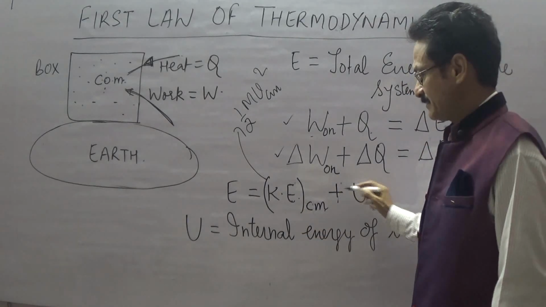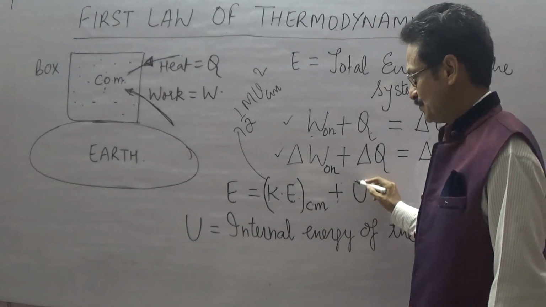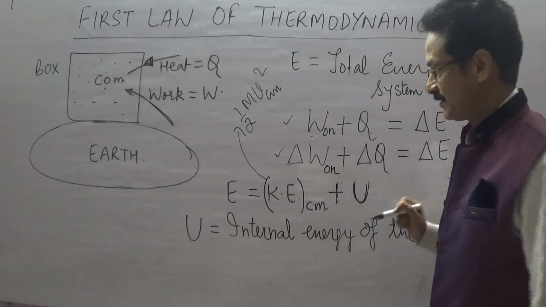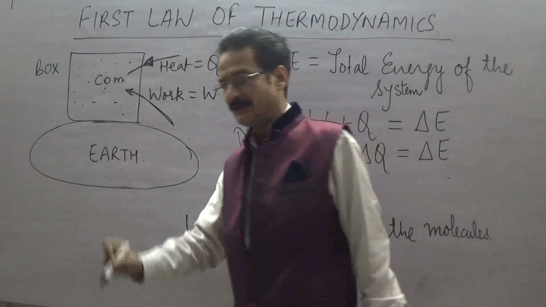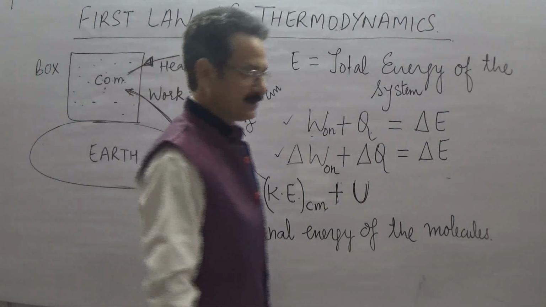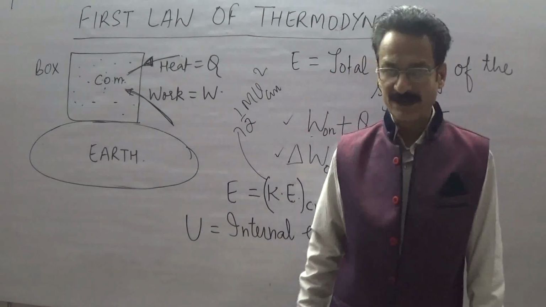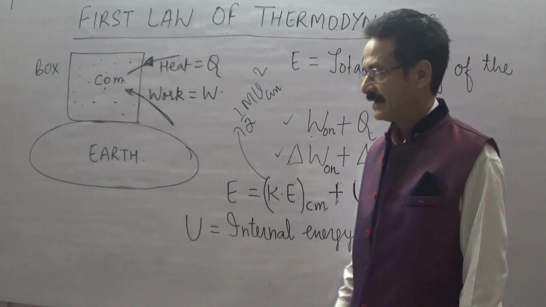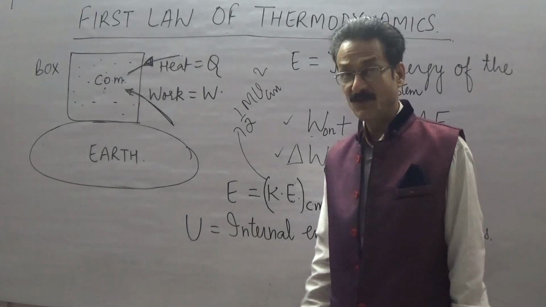Okay, now comes the other part of it, that is U, capital U. Capital U is the internal energy of the molecules of the system. So internal energy means the energy possessed by the molecules. And now this is a very complex scenario because the molecules are possessing energy in different modes.